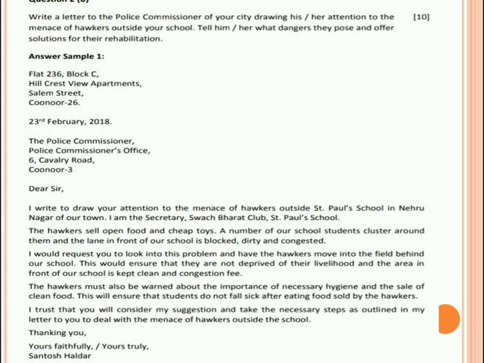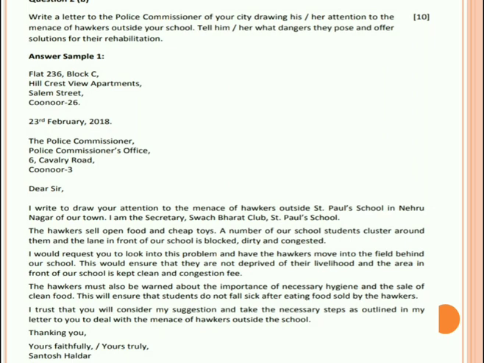Now here is an example of a letter given by boards itself. I'll read the whole letter for you so that you may understand how the board wants you to write the letter. So the question is, write a letter to the police commissioner of your city drawing his or her attention to the menace of hawkers outside your school. Tell him or her what dangers they pose and offer solutions for their rehabilitation.